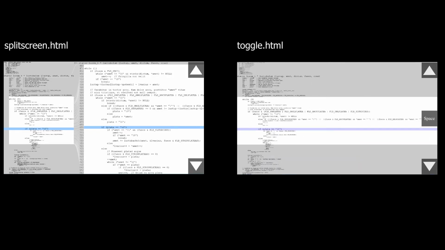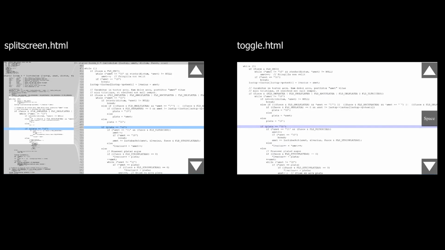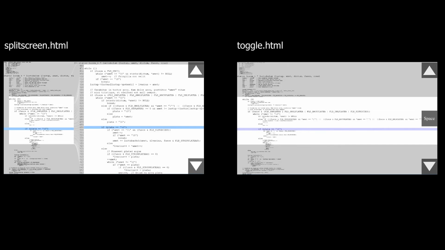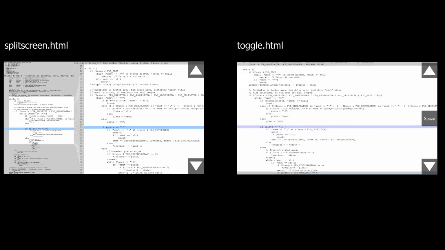Which version do you prefer? You can try them yourself. There are 2 links in the video description. Just to calibrate your expectations, remember that it's just a prototype, so the code behind it is not optimized, and you can't actually use it with your own code in any real text editor today.